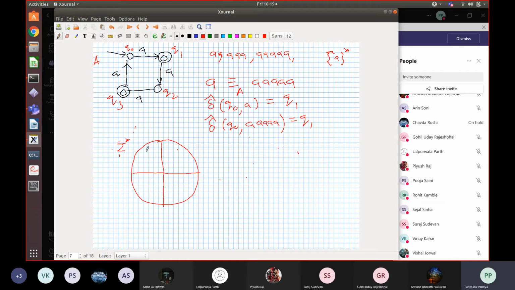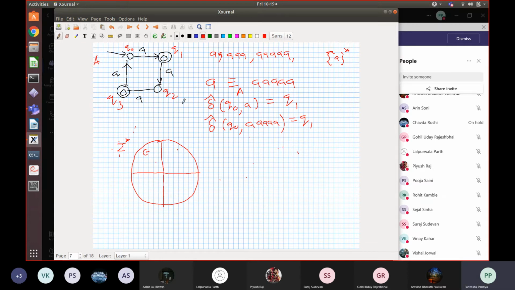And the first equivalence class will have epsilon in it. It will also have A, right? Because A will take you. In fact, any multiple of 4 A's will bring you back to this state Q0. So for every state, there will be one equivalence class. All the strings which take you from the initial state to that state will be in its equivalence class, right? So what will be the equivalence class of epsilon?